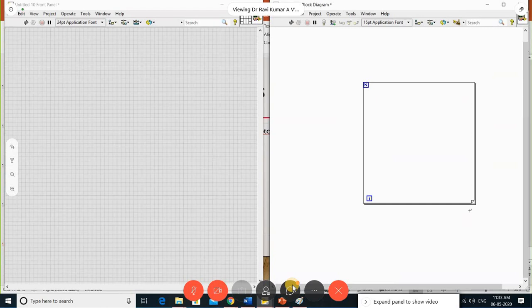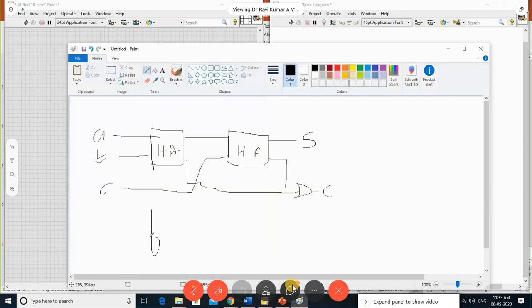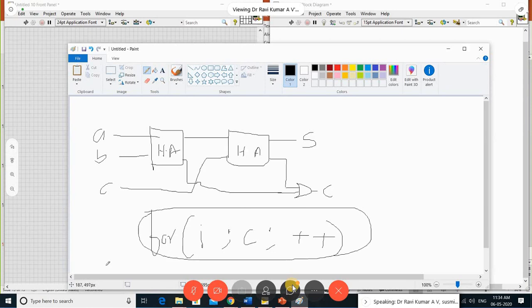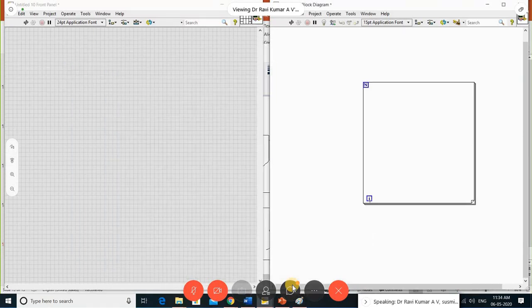We know that in C programming, the for loop syntax is the initialization, condition, and increment or decrement. This is the syntax we follow in C programming. Similarly, here also, this is what we call the index, or the iteration. Normally in loops we call it the number of iterations. It always starts from zero.